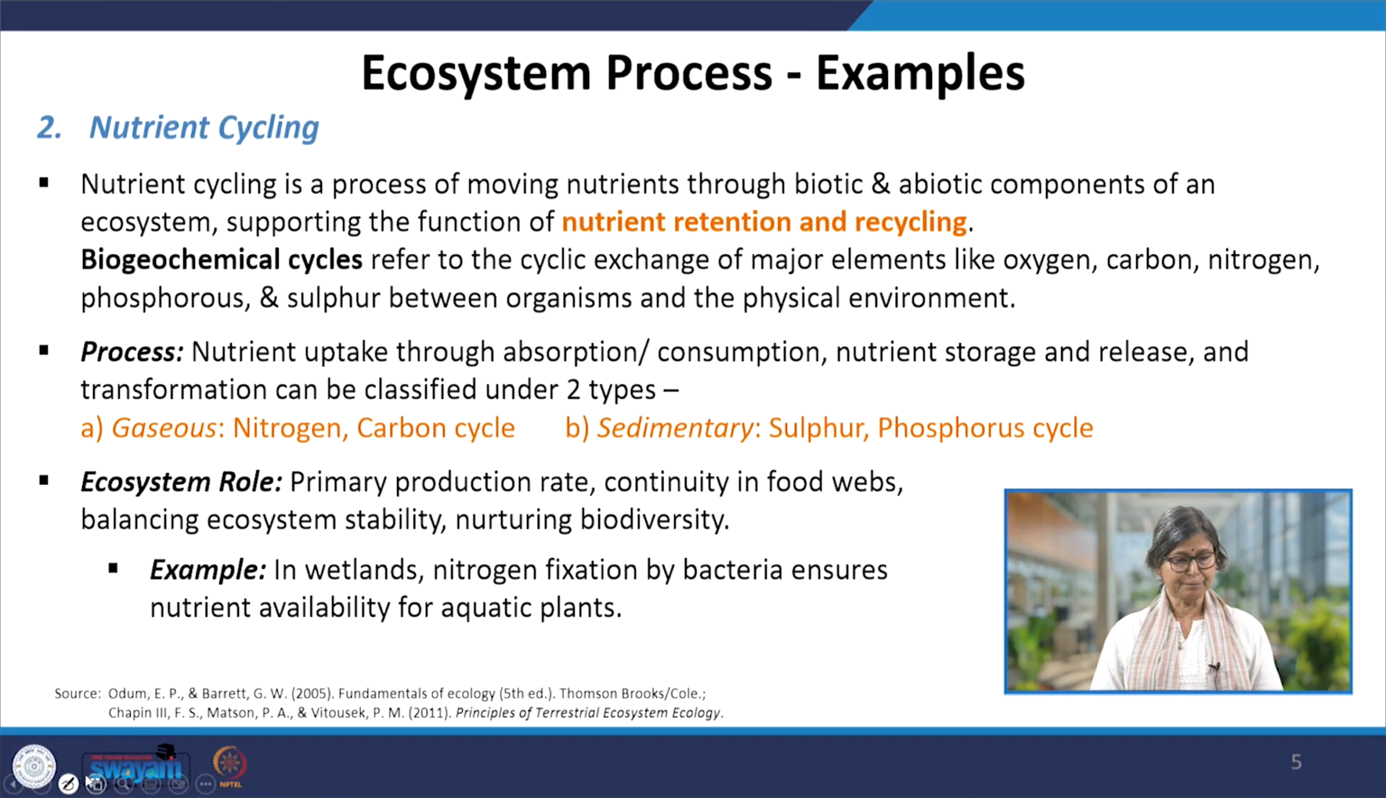And what are the primary roles they play? The advantage: primary production rate, it influences continuity in food webs, balancing ecosystem stability, nurturing biodiversity. Where we can find them: in wetland, nitrogen fixation by bacteria ensures nutrient availability for aquatic plants.